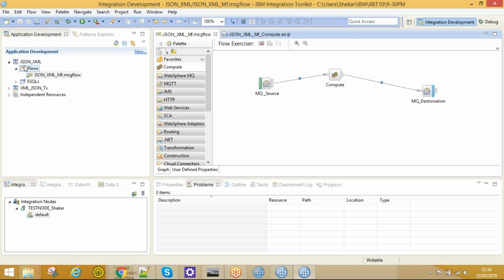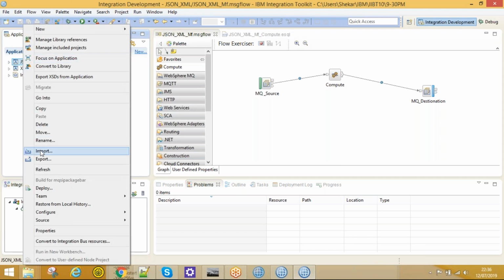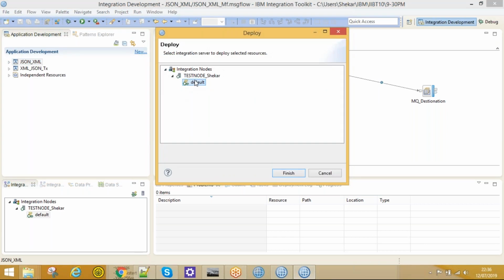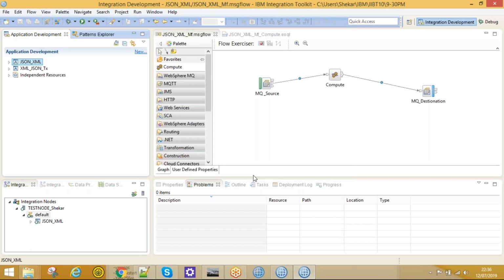Now let me deploy this flow. Right click on that flow, and we have an option called deploy. Select that integration server and click on finish. Now our flow is published to the integration server. Now let's test this.